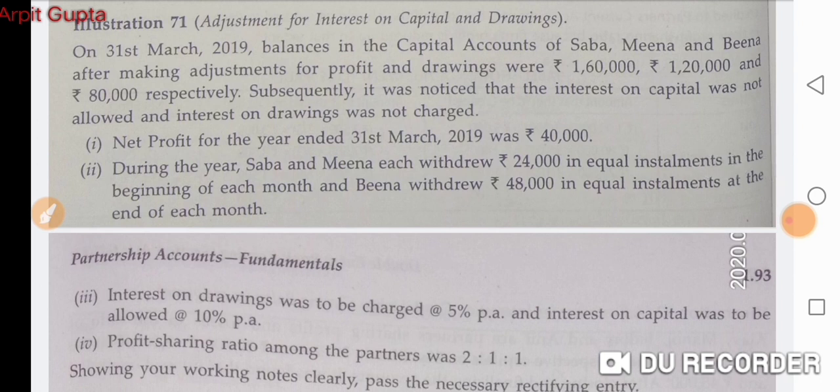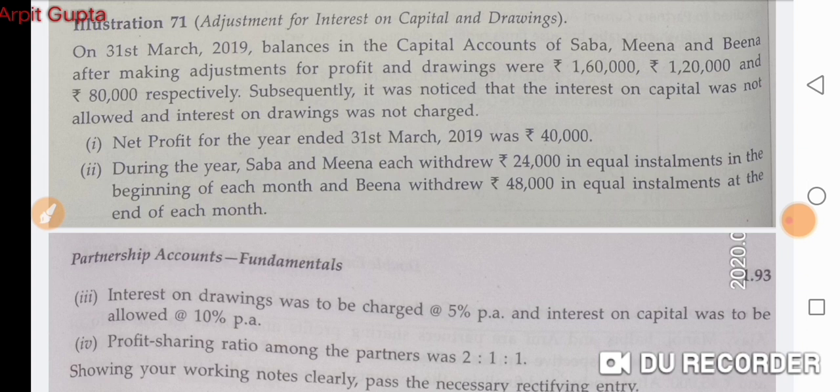We have seen that in some illustrations there was a mistake regarding interest on capital, but in some illustrations there are more mistakes given apart from interest on capital. So in this illustration we first need to see what the mistake is. One more thing to keep in mind is that when we are making the adjustment table, we should only include those things which have gone wrong.